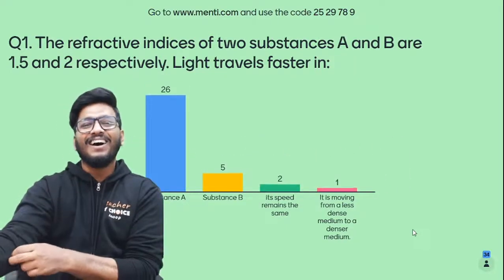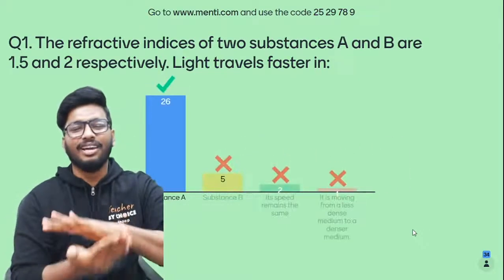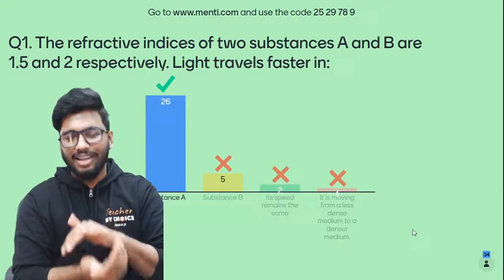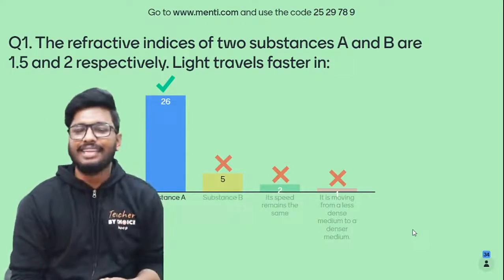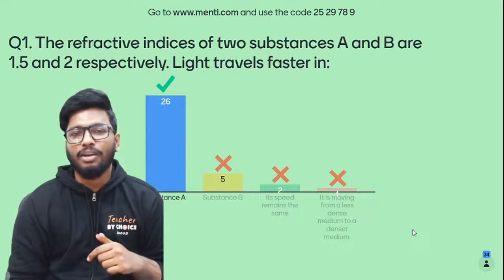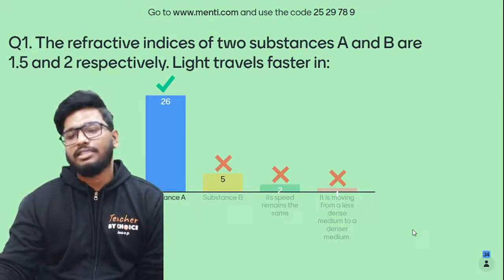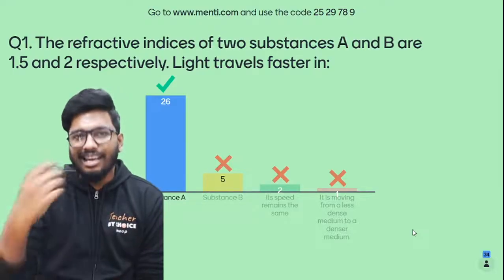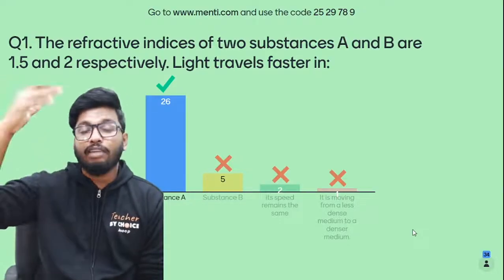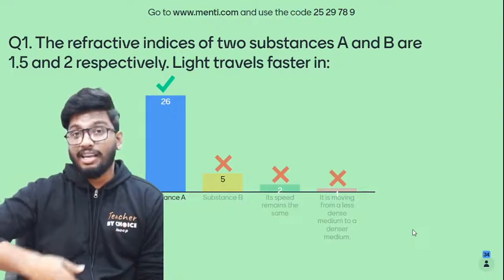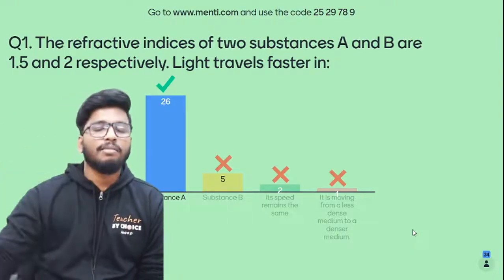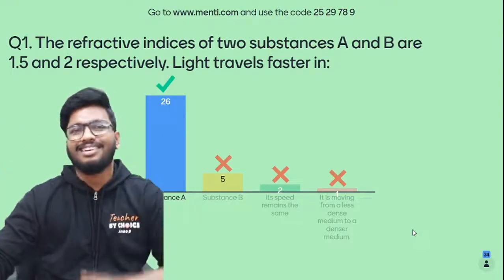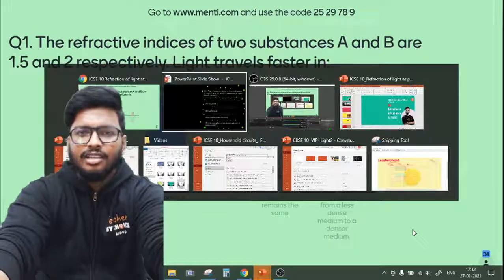Alright, 26 of you were able to give the right answer. That is a good number, people. That is a good start. Absolutely spectacular. Yes, it is going to be substance A. Because the refractive index is less, the speed of light is going to be more. Refractive index is more, speed of light is going to be less, because n is equal to c by v. So remember that it's indirectly proportional, and hence option A would be the right answer. So that is the answer to the first question, guys.